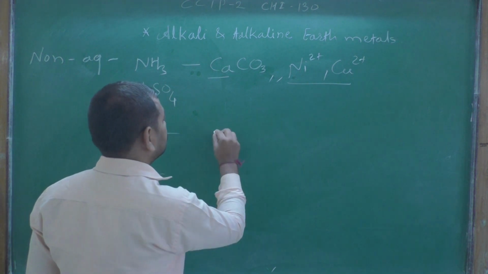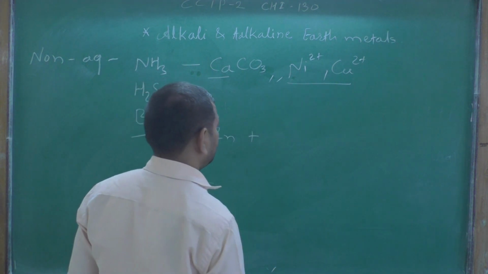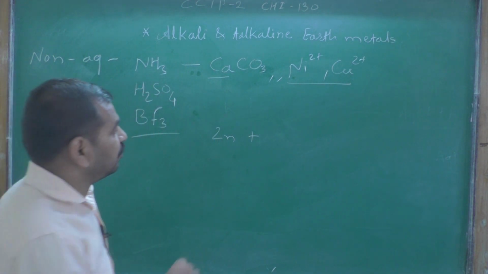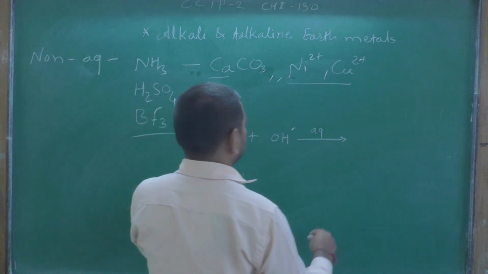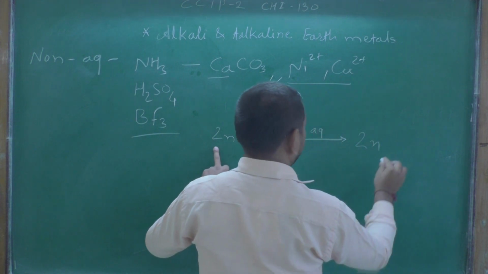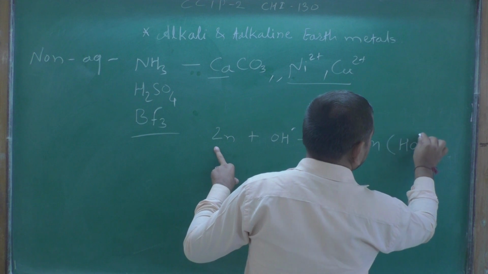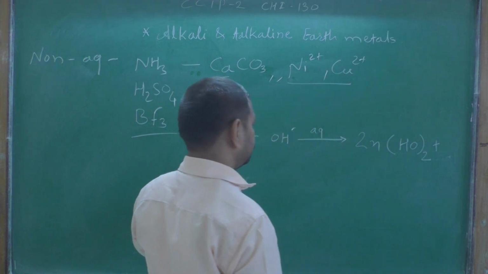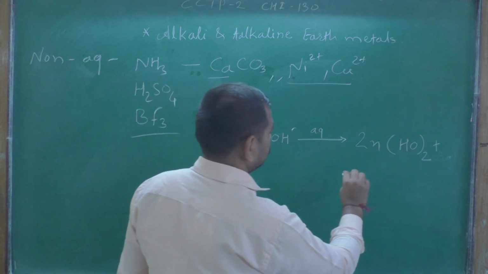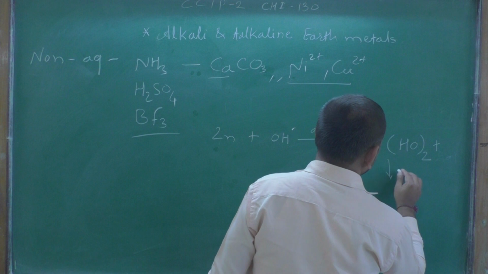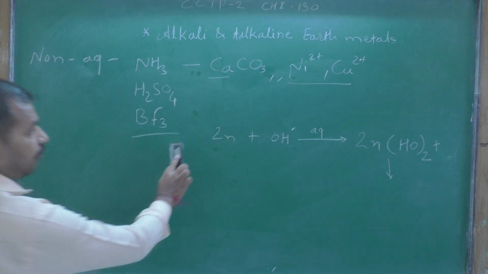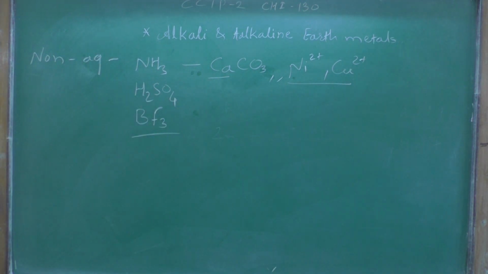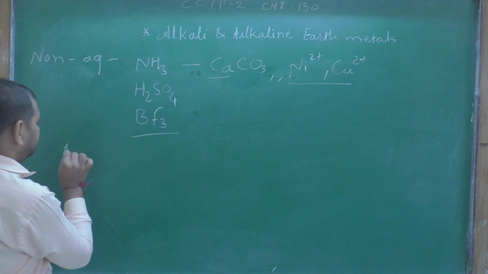Zn plus base OH minus in aqueous medium forms Zn twice plus, then with excess it forms a further product. This is the second property, amphoteric nature.